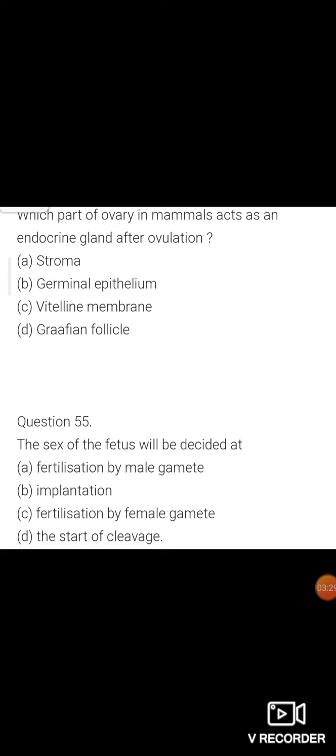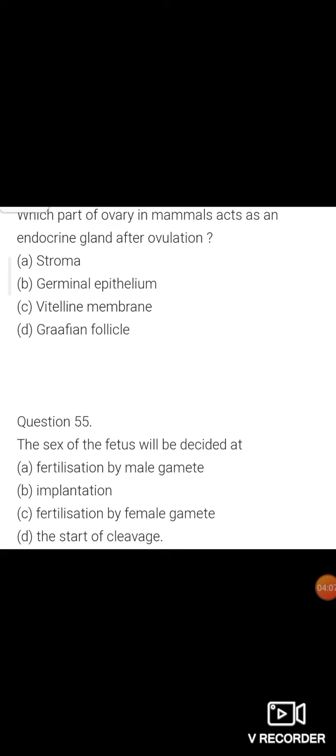The correct answer is Graafian follicle, because the Graafian follicle contains the egg as well as releases the hormone estrogen. So, the Graafian follicle is the part in the mammalian ovary which acts as an endocrine gland after ovulation. After ovulation, the empty Graafian follicle is called the corpus luteum, and it secretes the hormone progesterone.